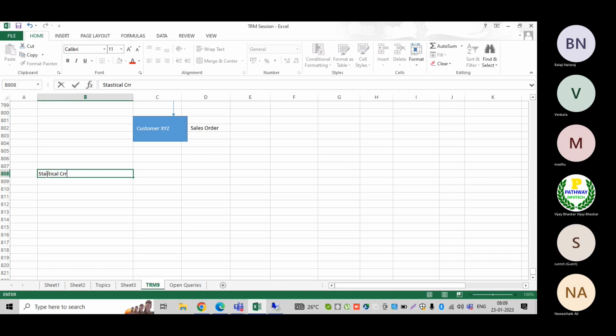Statistical credit check. Now there are different kinds of checks available.